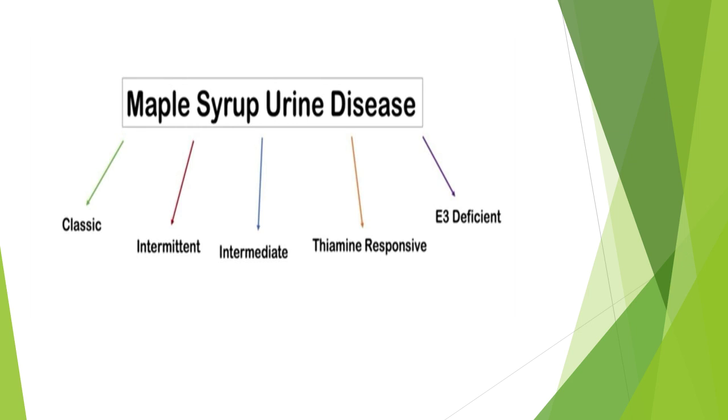Classification of maple syrup urine disease. Maple syrup urine disease is classified into classic MSUD, intermittent MSUD, intermediate MSUD, thiamine responsive MSUD, and E3 deficient MSUD.